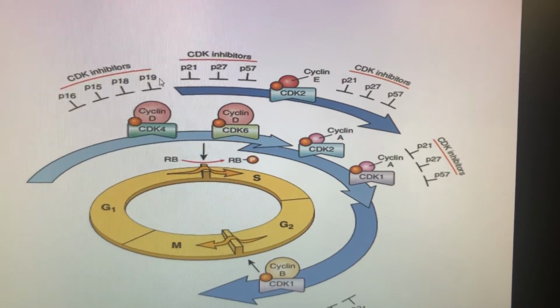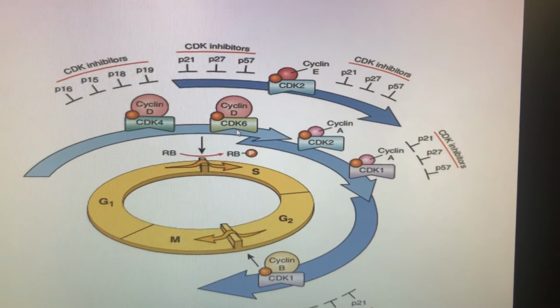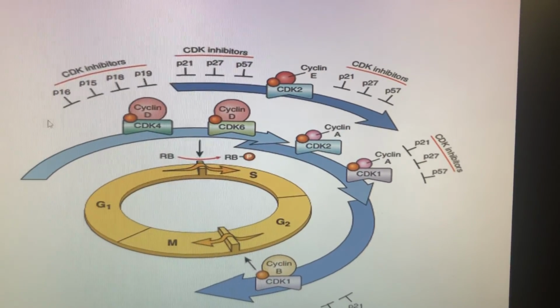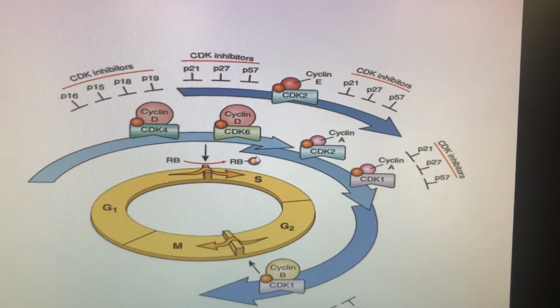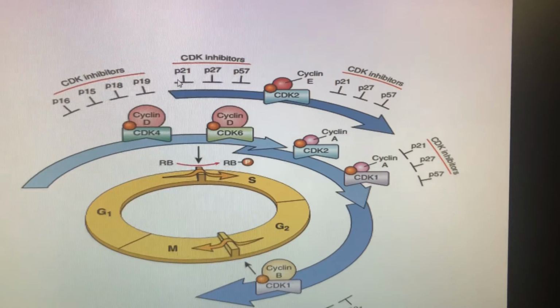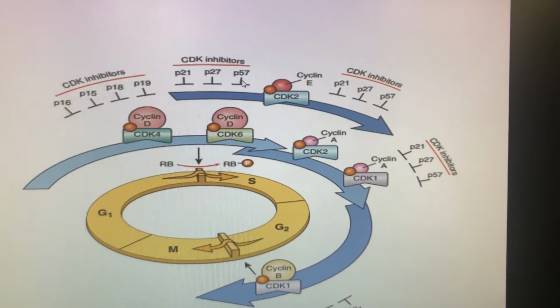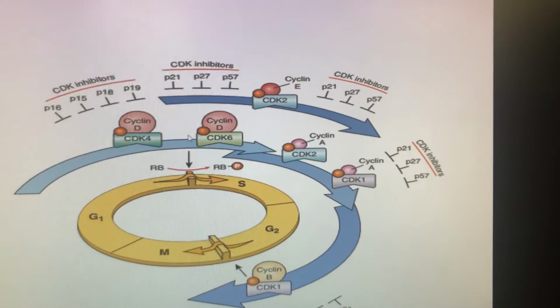The INK family acts mainly on CDK4 and CDK6, so they are the specific inhibitors, and they are P16, P15, P18 and P19. Whereas the other set, which are non-specific, are P21, P27 and P57. They act on all the other cyclins.